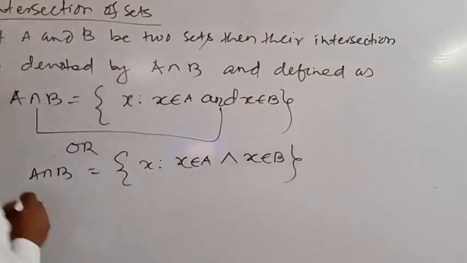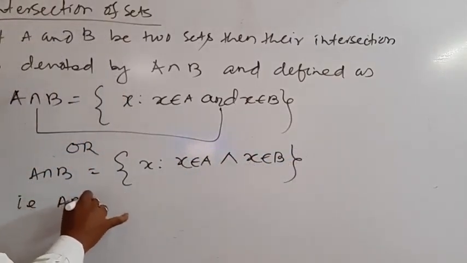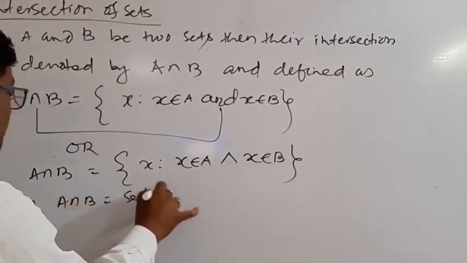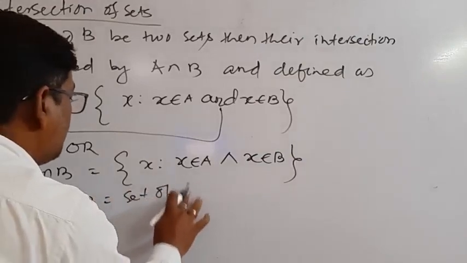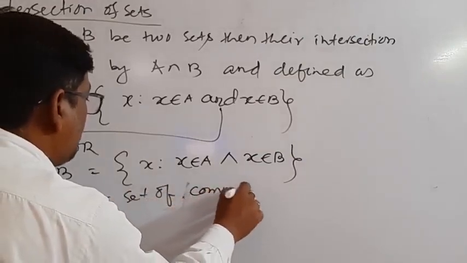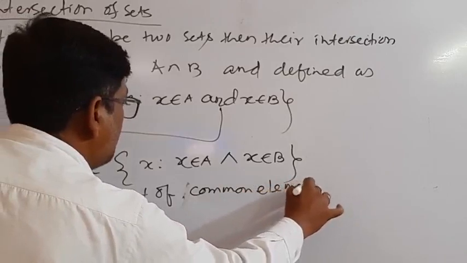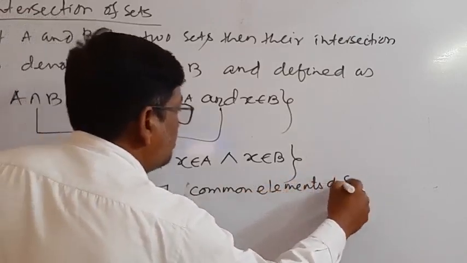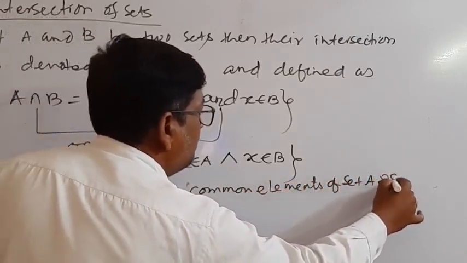That is, A intersection B is the set of common elements of set A and set B.